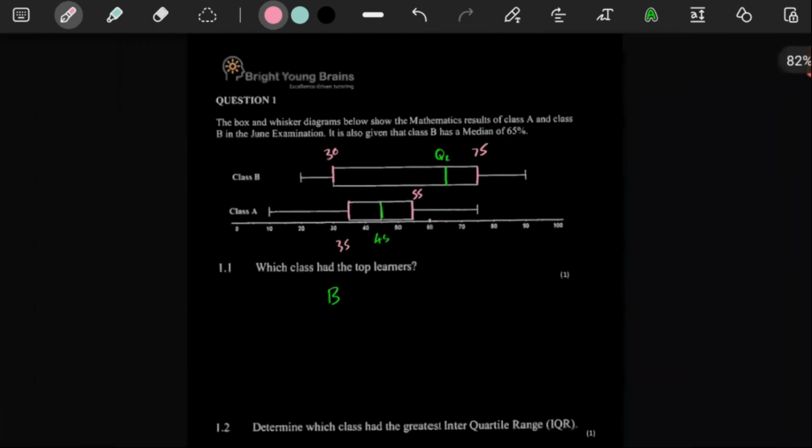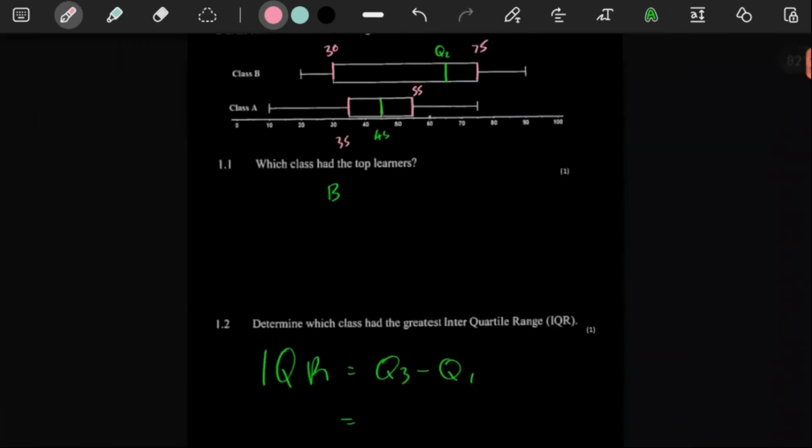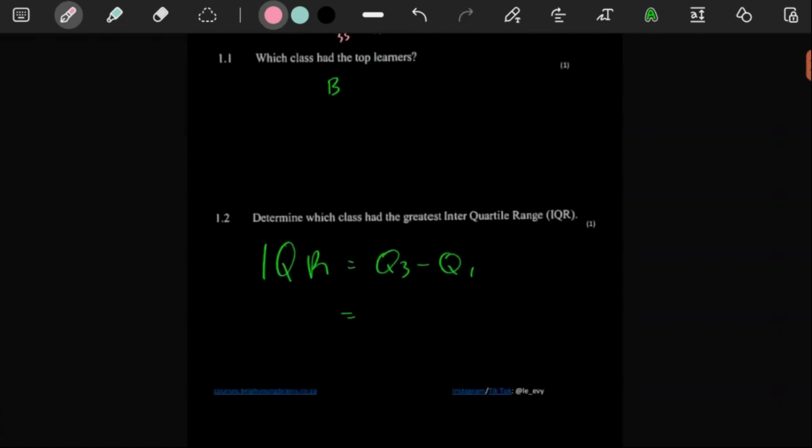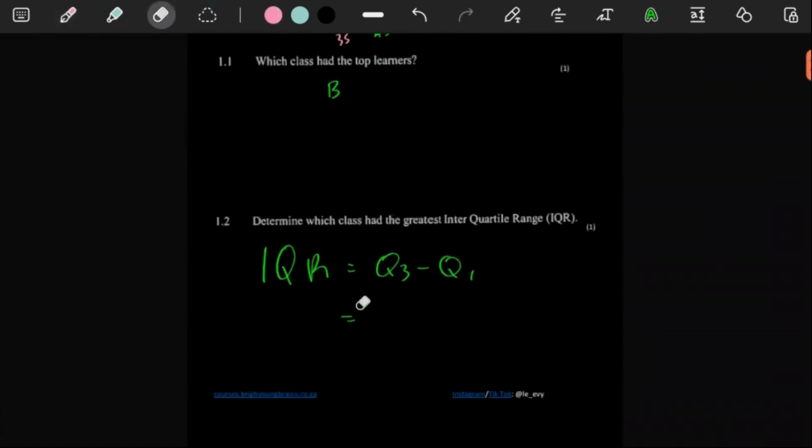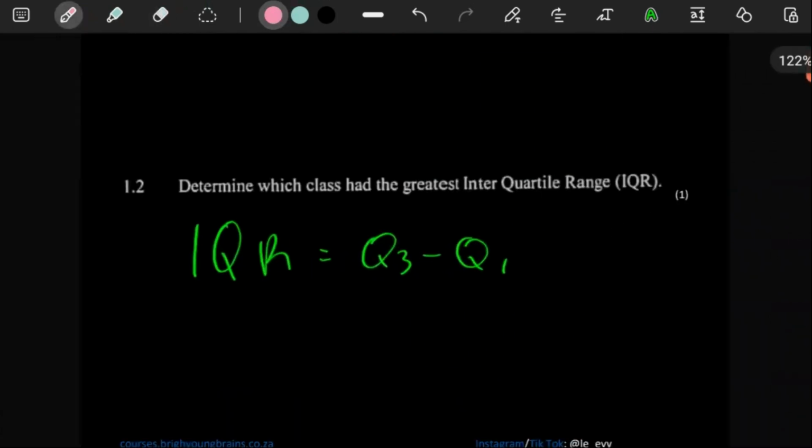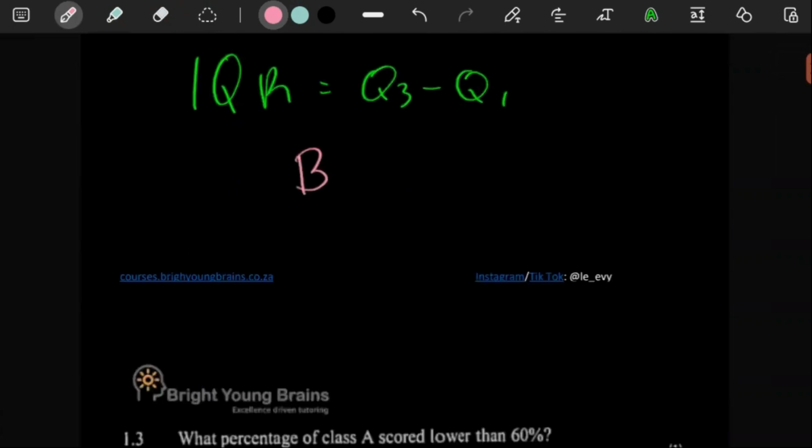So if you compare 35 and 55, the difference there is just 20. From here to 75, clearly that's much higher. So without needing to worry too much about any calculation, it's just a 1-mark question, we can just give our answer as B.